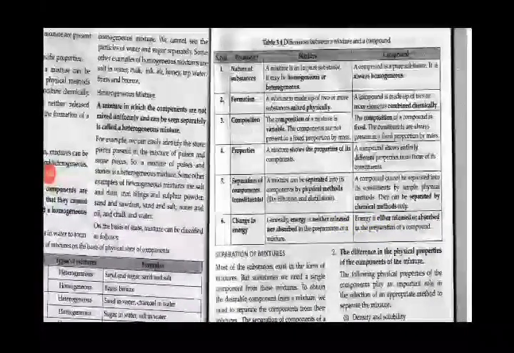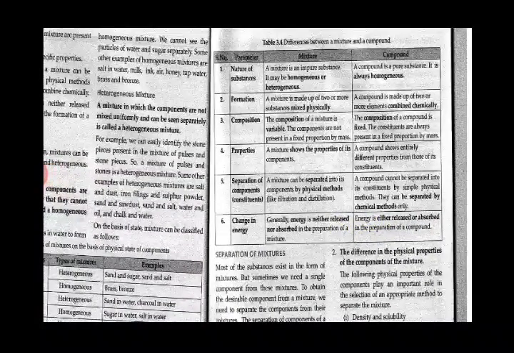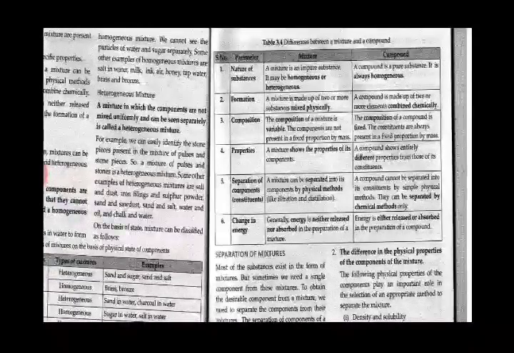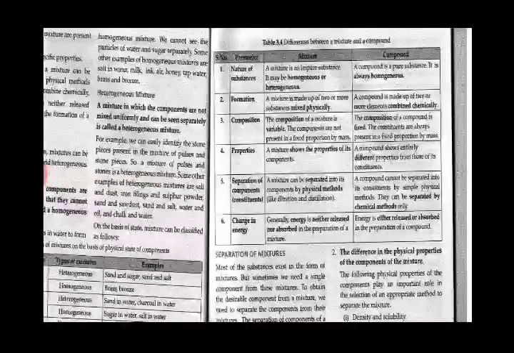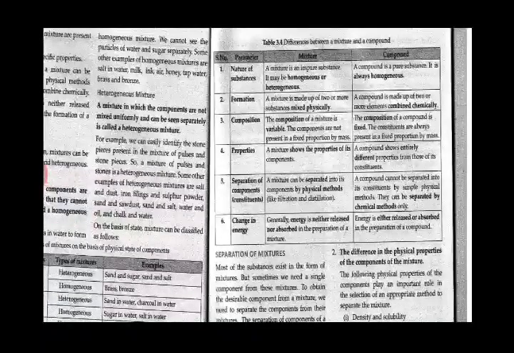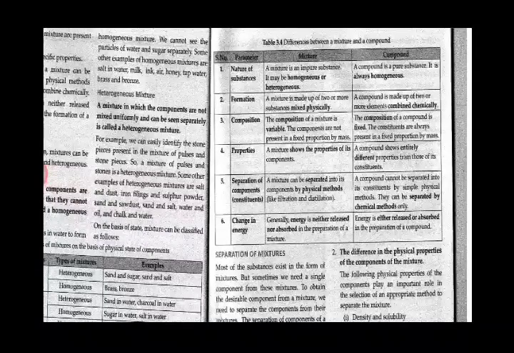Then we have the differences between a mixture and a compound. What are the various differences between the mixtures and the compound? Nature of substances is that mixture is an impure substance. It can both be heterogeneous or homogeneous. The examples I have already mentioned. And compound is a pure substance, it is always homogeneous. Then how is it formed?